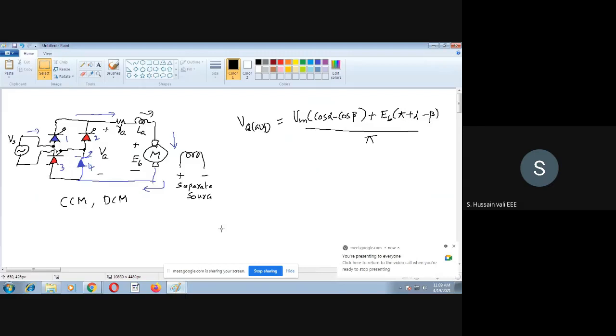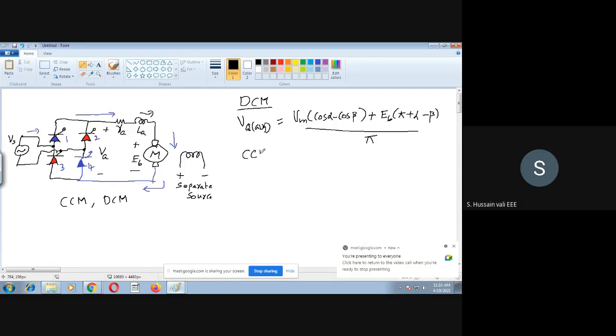So we were discussing the discontinuous conduction mode, and we have derived the expression for the output voltage of the converter in the discontinuous conduction mode. This is for discontinuous conduction mode. I hope you remember this expression, and we got this expression.